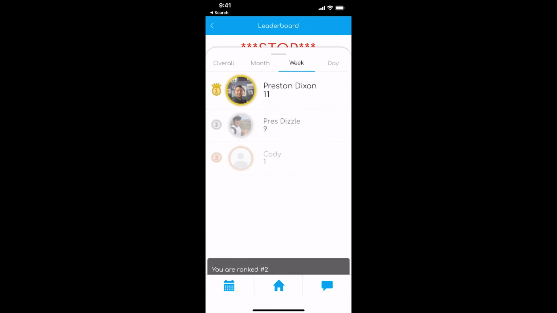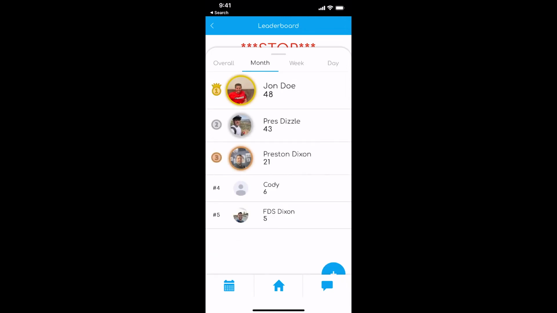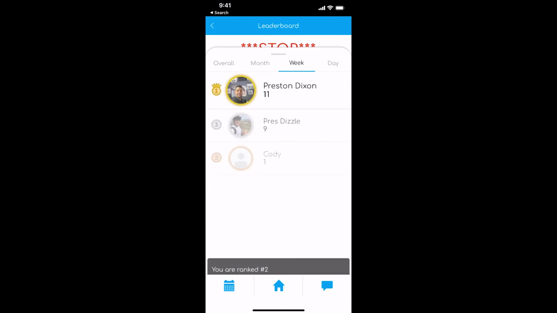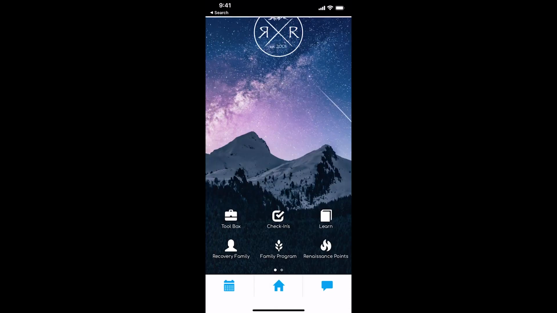Your recovery coach or someone might have little incentives for leaderboard stuff. But at the end of the day, guys, look, this is mainly for fun. Yeah, it helps hold us accountable, but let's make this something that we encourage each other to get on there. Really, consistency is a key piece of this.